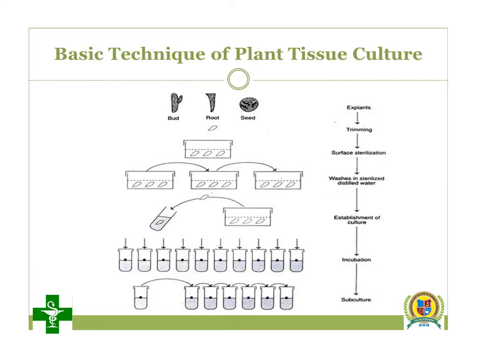So what happens in incubation? The cell takes up and utilizes the nutrient medium and starts dividing. There is cell division. As you see the cell division going in a proper way, there is formation of callus culture, the growing of your culture, and you can also reculture it. That is called subculture. So that is the basic technique of plant tissue culture.